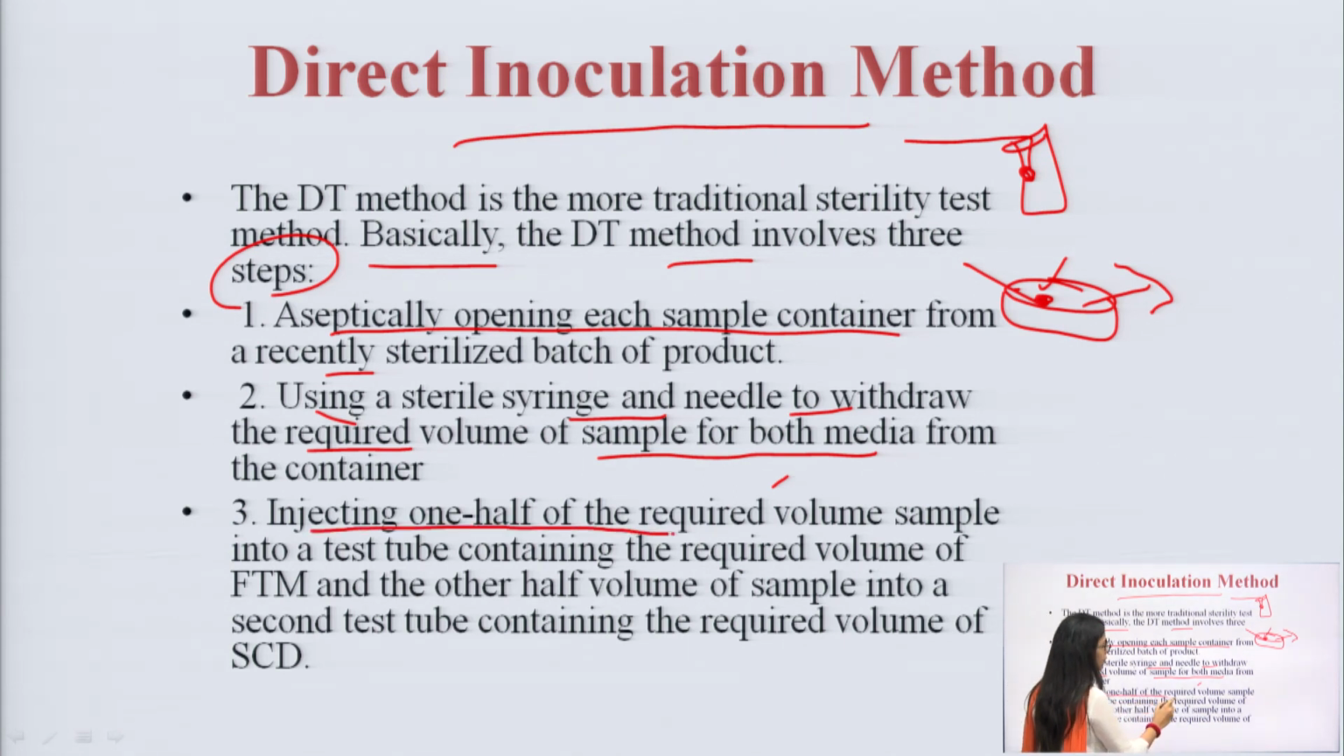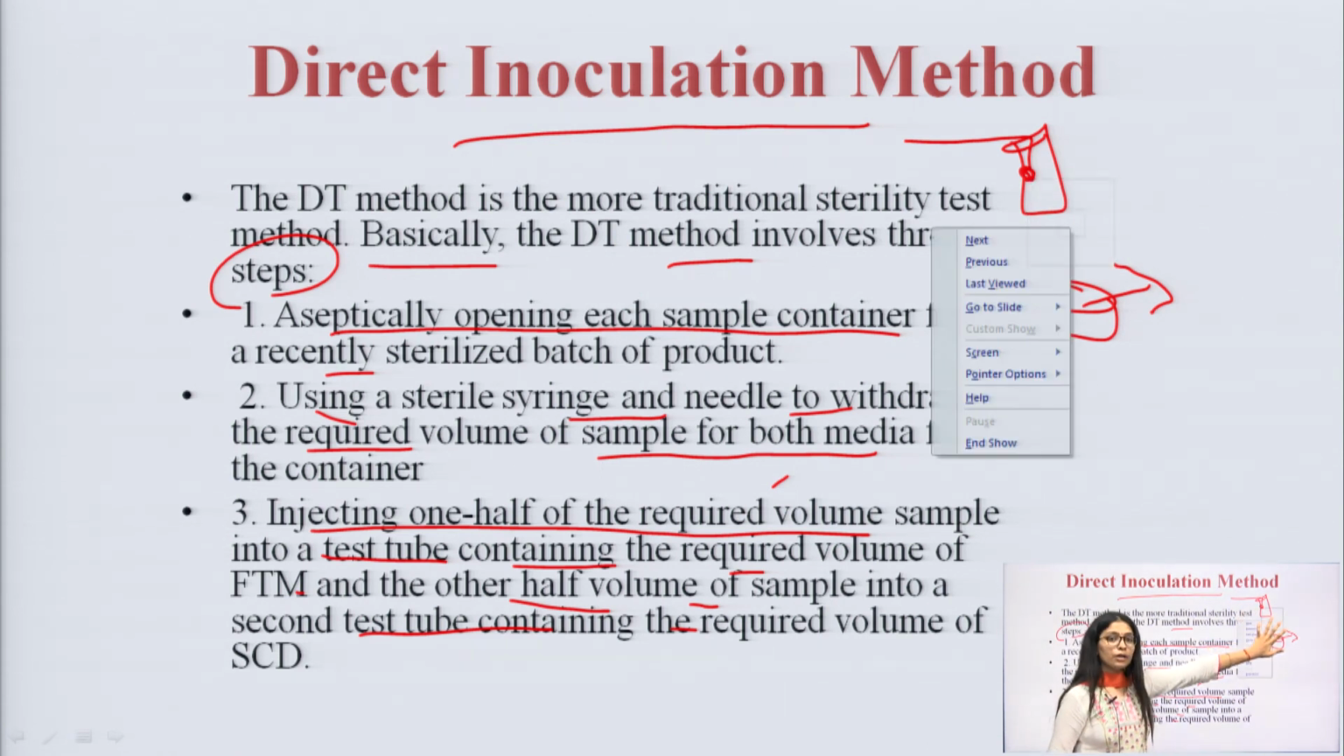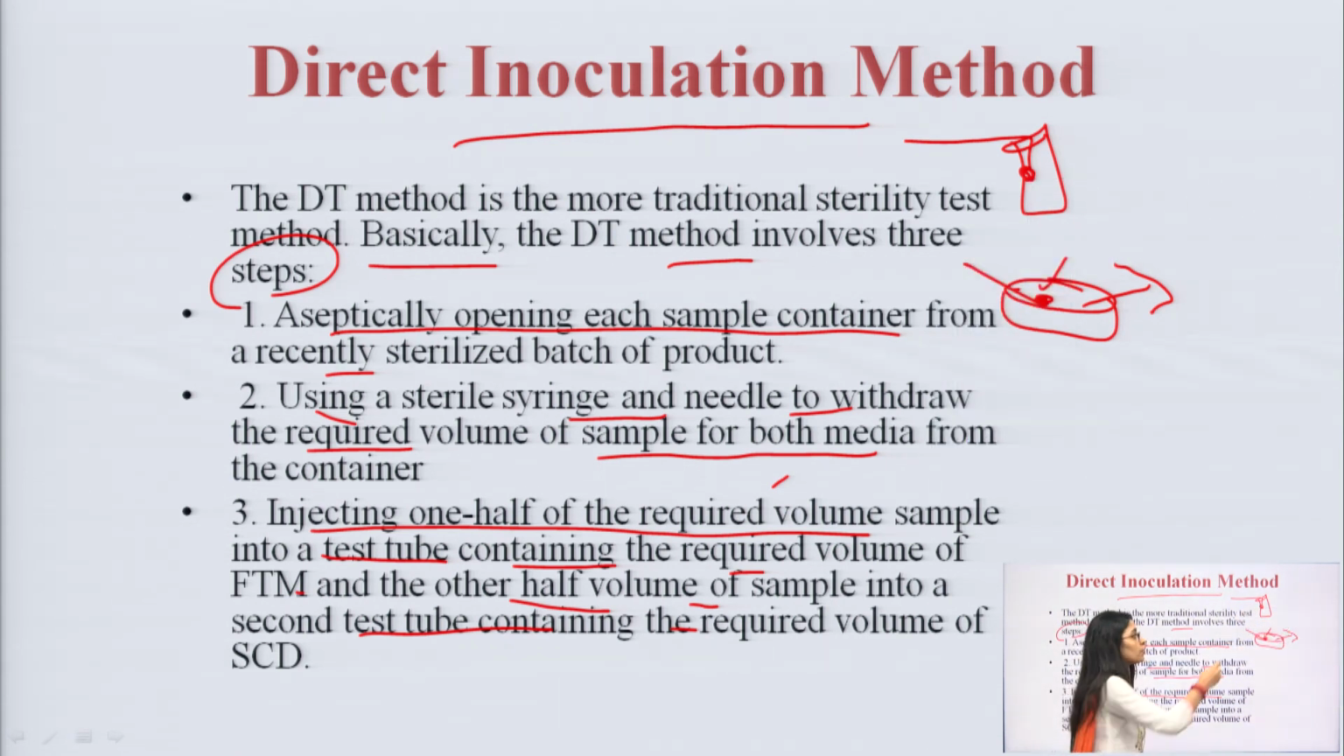Injecting half of the required volume of sample into the test tube containing the required volume of FTM and the other half of the sample into the second test tube containing the required volume. At the end of the day, simply we have to take the particular solution and incorporate it inside the Petri plate.